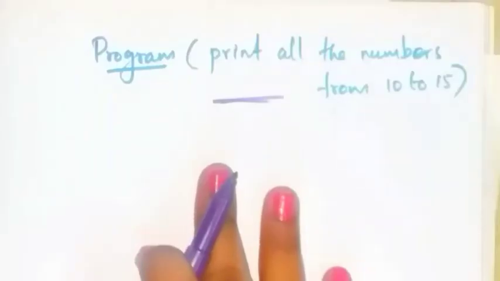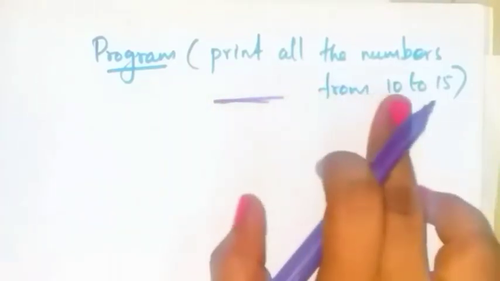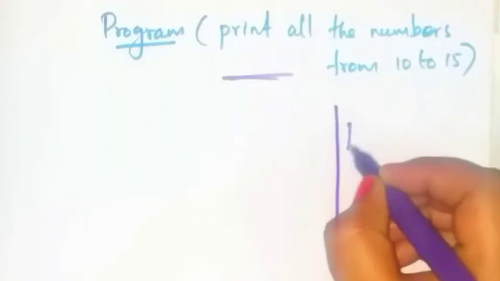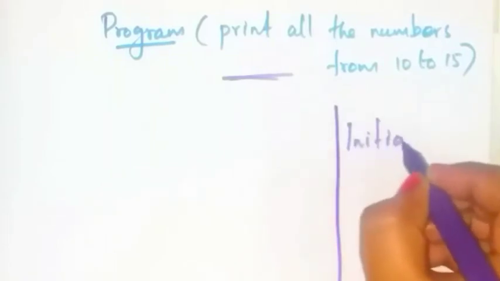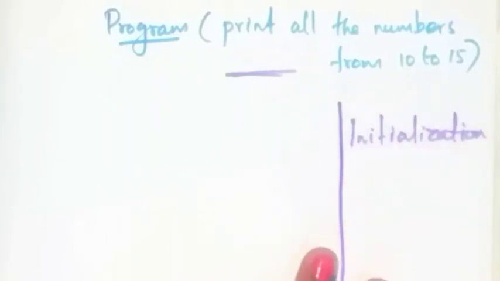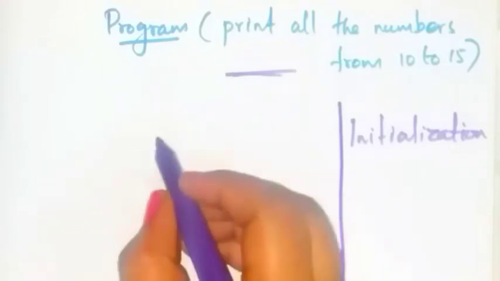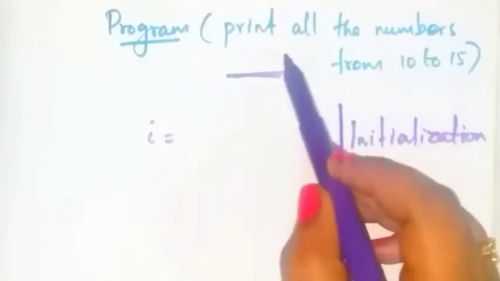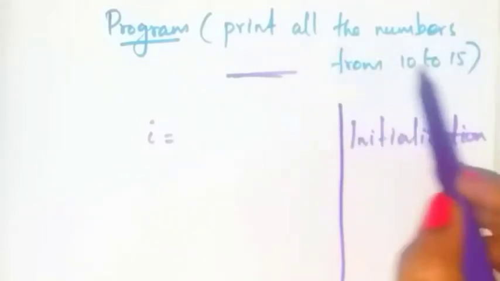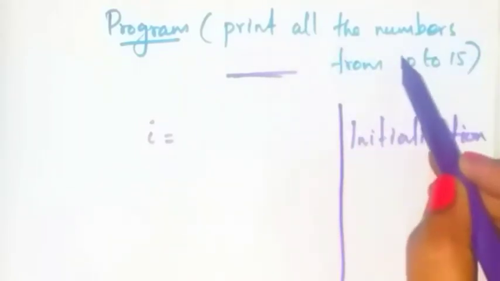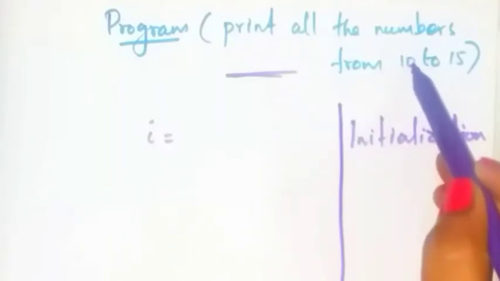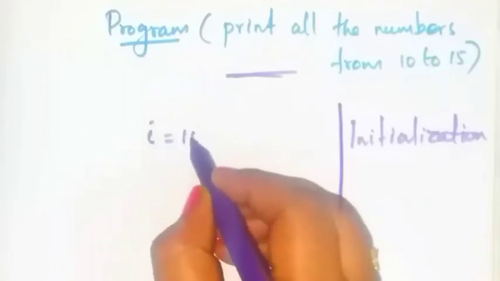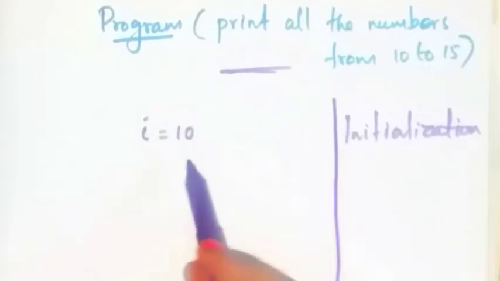So I am going to write a program to print all the numbers from 10 to 15. Okay. See here, first step is initialization. Okay. First I am going to initialize the variable. Okay. We are going to write a program to print all the numbers from 10 to 15. So our initial number is what? 10. Okay. So I is a variable, 10 is the initial value. So I is equal to 10.